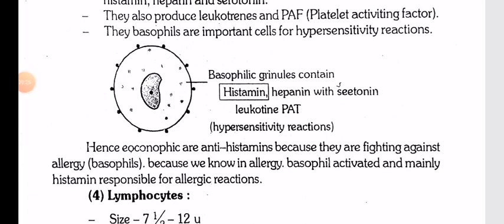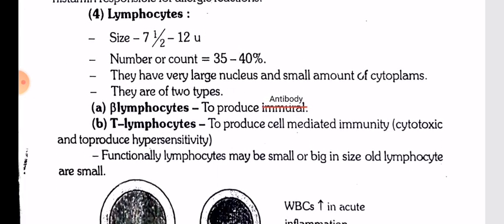Hence, eosinophils act as antihistamines because they fight against allergy. Because we know that in allergy, basophils are activated and mainly histamine is responsible for allergic reactions. Lymphocytes: size 7.5 to 12 micron, count 35 to 40%. They have a very large nucleus and a small amount of cytoplasm.